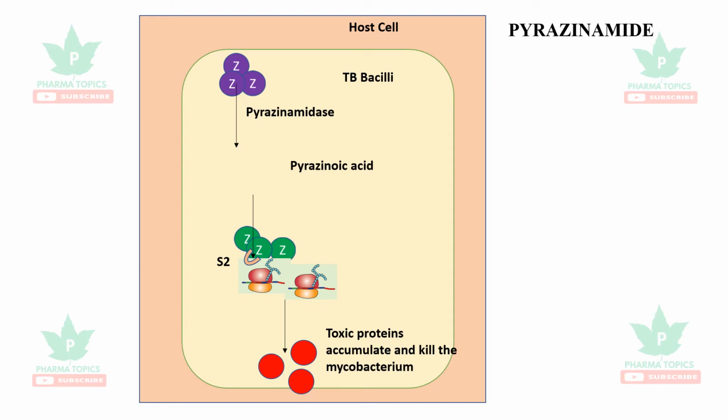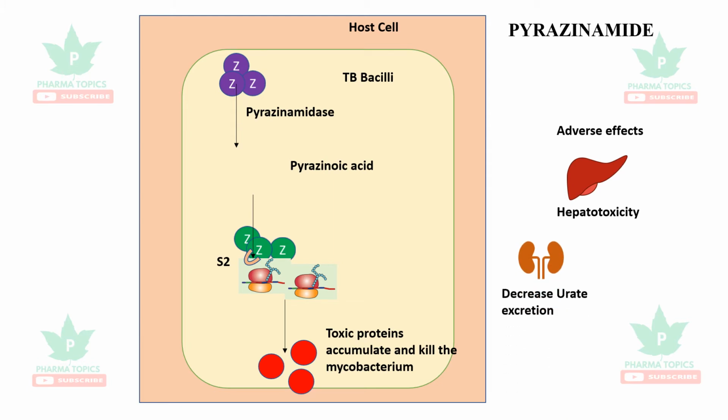kills the mycobacterium. The important adverse effect of pyrazinamide is hepatotoxicity. It causes decreased excretion of urate, which leads to hyperuricemia and causes acute episodes of gout, which are the important adverse effects of pyrazinamide.